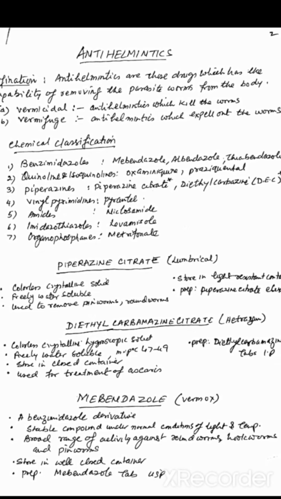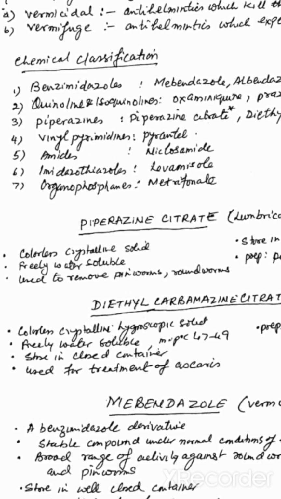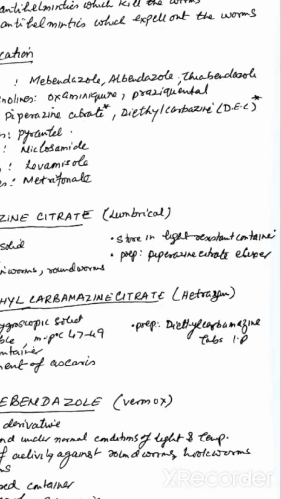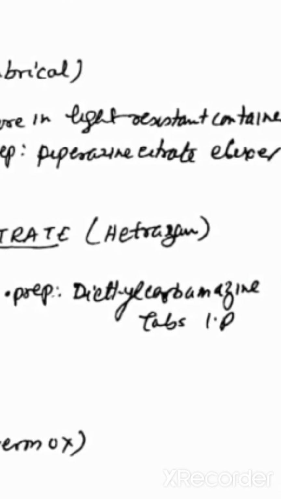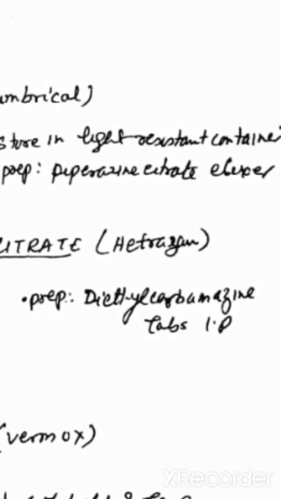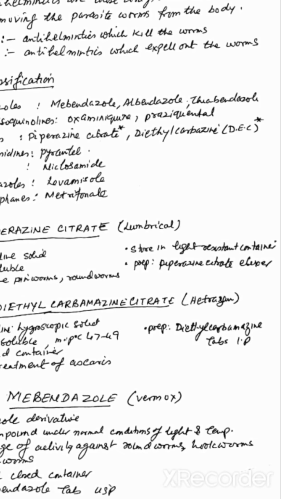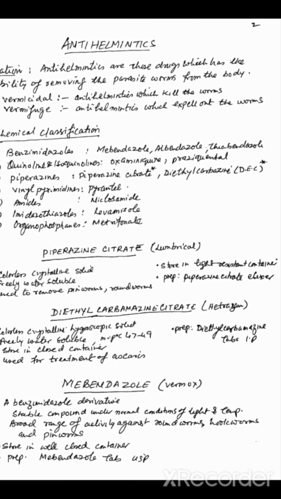Then the second is diethylcarbamazine citrate, which is a colorless crystalline hygroscopic solid, freely soluble in water, stored in a closed container, used for the treatment of Ascaris disease. Preparation is available in the form of tablets such as diethylcarbamazine tablets, which are mentioned in the Indian Pharmacopoeia. Diethylcarbamazine citrate is available under the brand name Hetrazan.